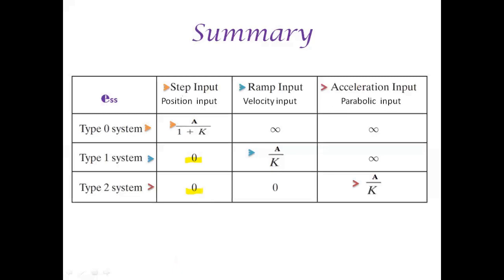Similarly, for a ramp input, a type 0 system will have a very high error where ESS reaches infinity, which may damage the parameters of the system. For type 2 and higher systems subjected to ramp input, ESS will be very negligible, which will be equal to 0. Similarly, for parabolic input, for type 0 and type 1 the error will be very high and ESS will reach infinity, which may damage the parameters of the system.